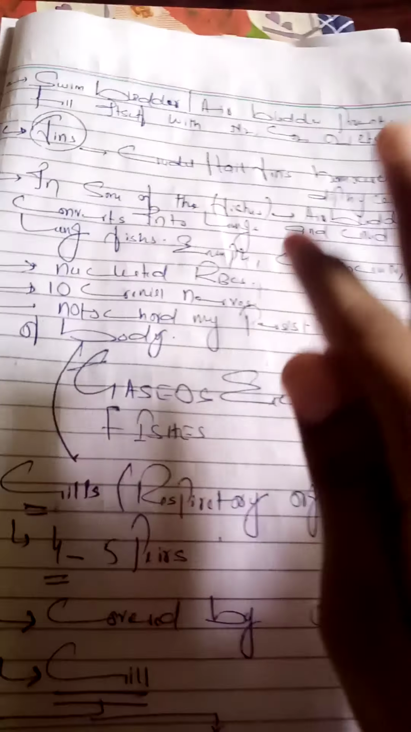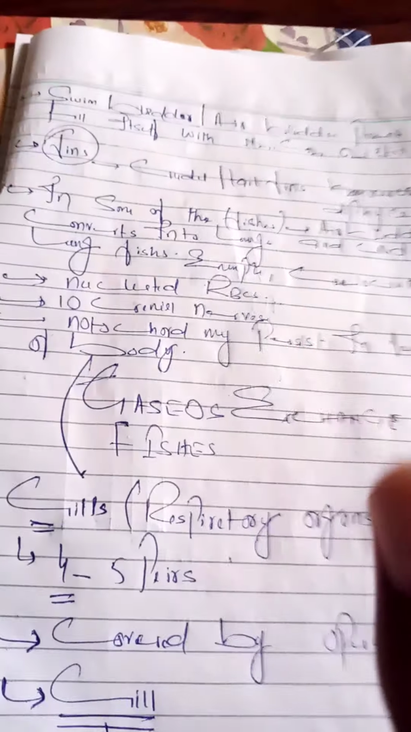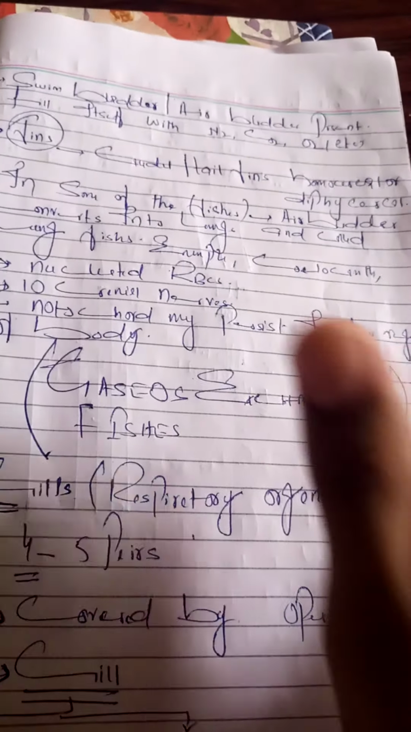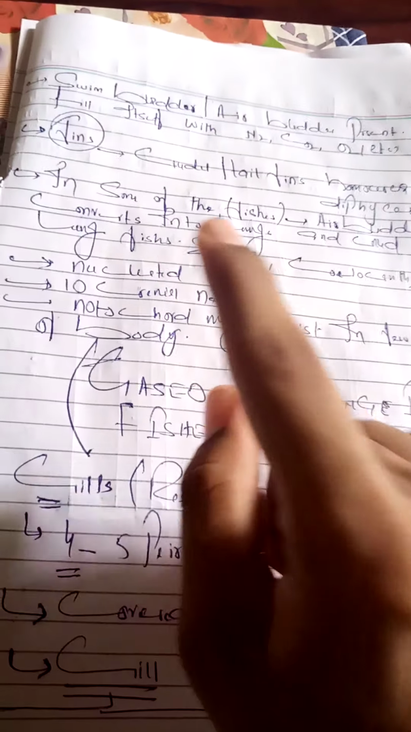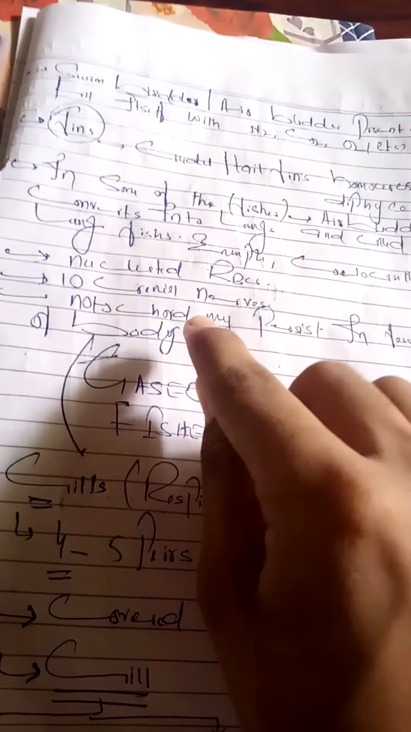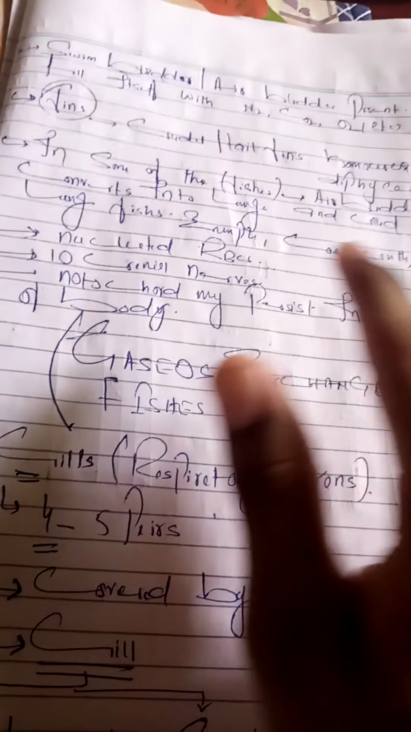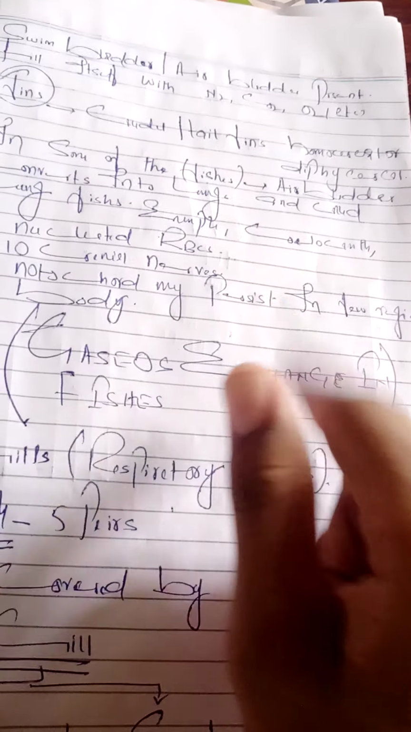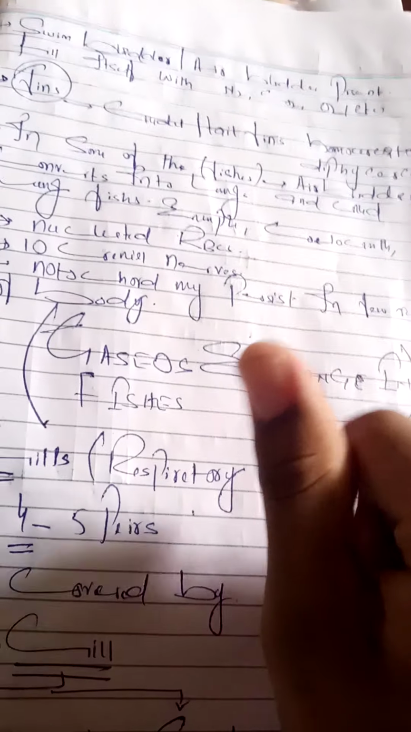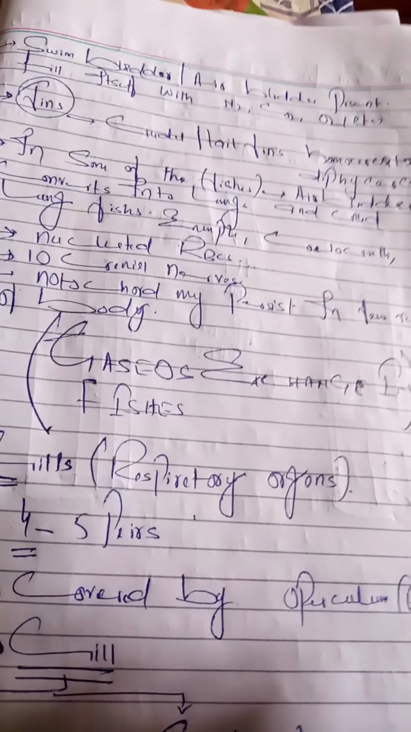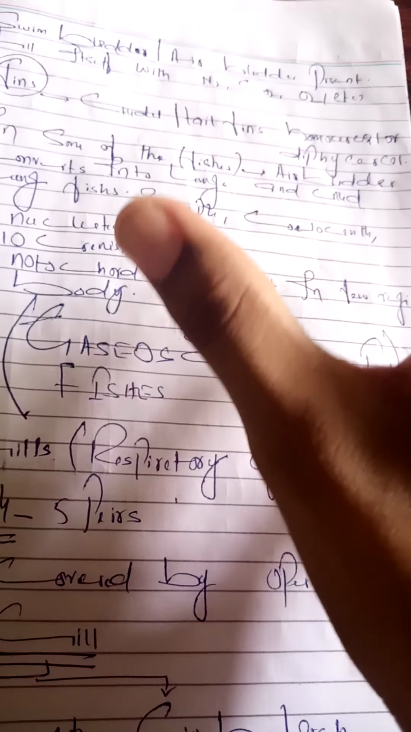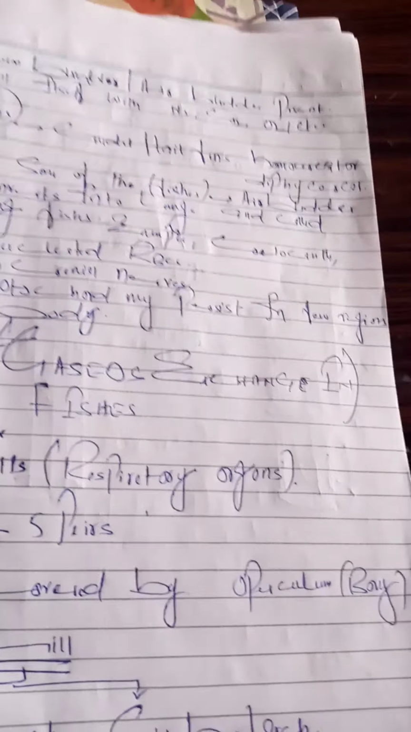Okay. In some of the bony fishes, the air bladder or swim bladder is converted into lungs, and these bony fishes are called lung fishes. An example of the lung fishes is the coelacanth, that is a living fossil. Another character of the Osteichthyes is that they have nucleated RBCs, red blood cells. There are 10 cranial nerves, and in mammals there are about 12 cranial nerves. Notochord may persist in a few regions of the body. These are the special characteristics of the Osteichthyes.